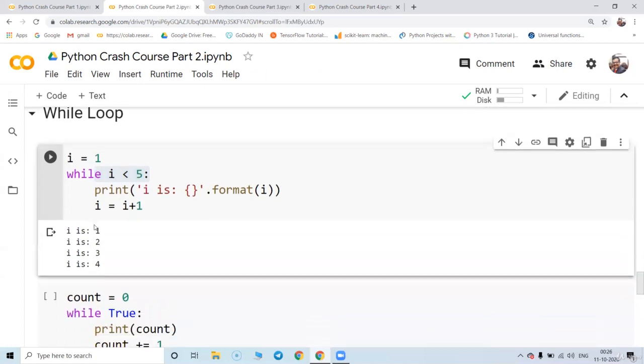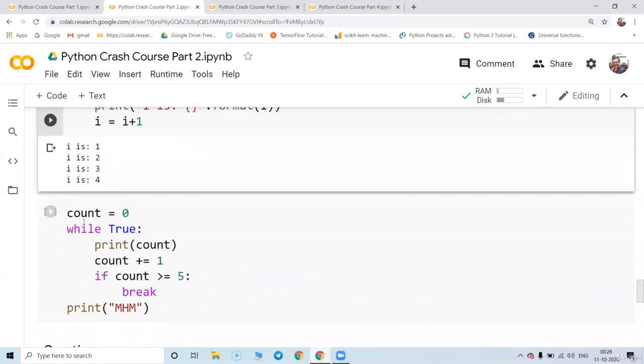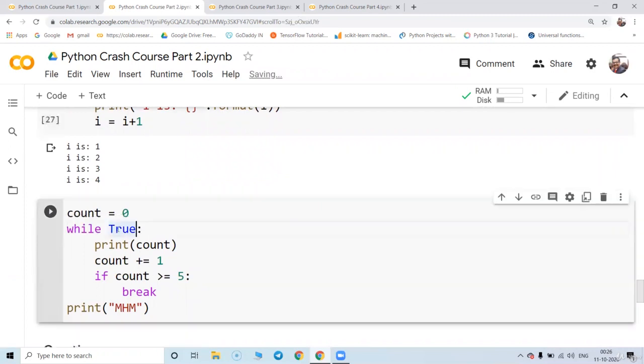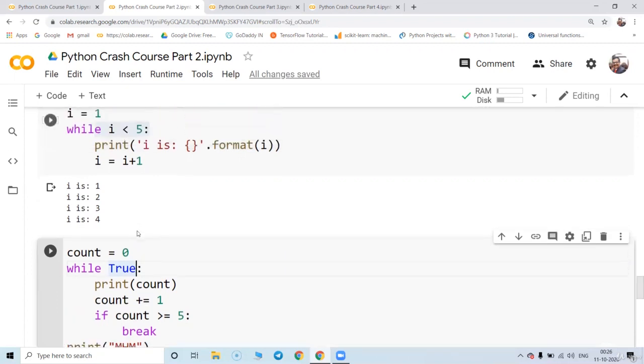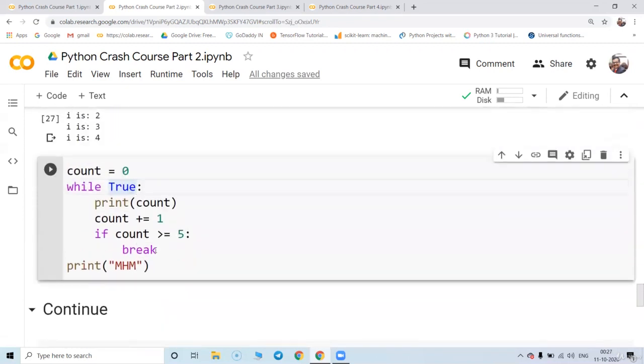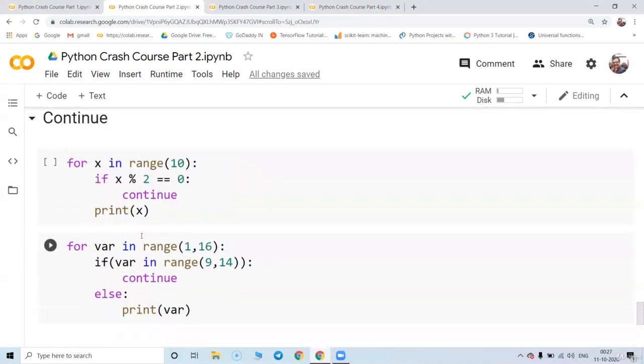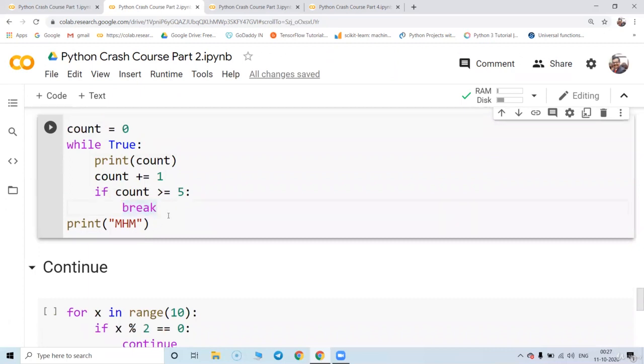Great. So 1, 2, 3, 4, it is printing. When I take count equal to 0 while true, I'm not putting any condition with while. So you can take the help of a break, or you can take the help of a continue. Break will come out of the loop if the condition is satisfied, and continue will continue in the loop until the condition is satisfied.